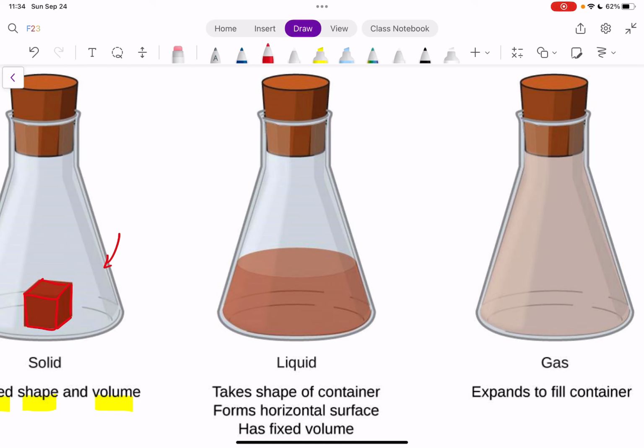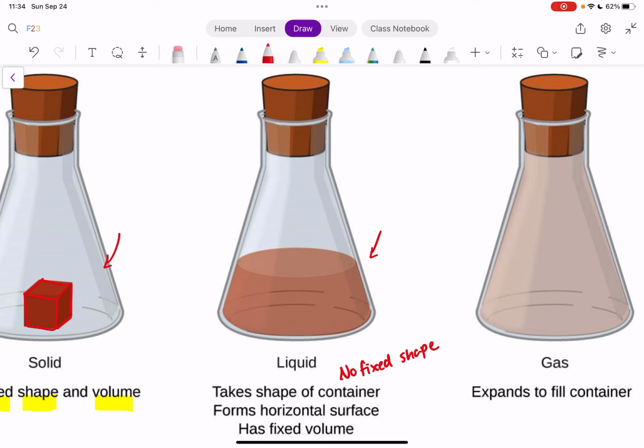Then we also have liquids, which we're pretty familiar with as well. Liquids take the shape of whatever container they're in. Whenever you pour a liquid into a container, it's going to automatically take the shape of that container. So it does not have a fixed shape.